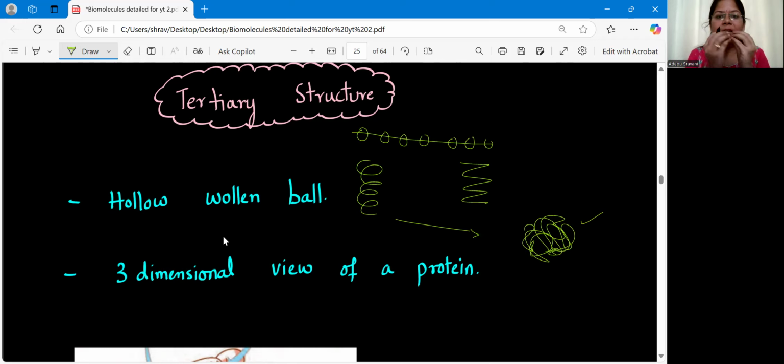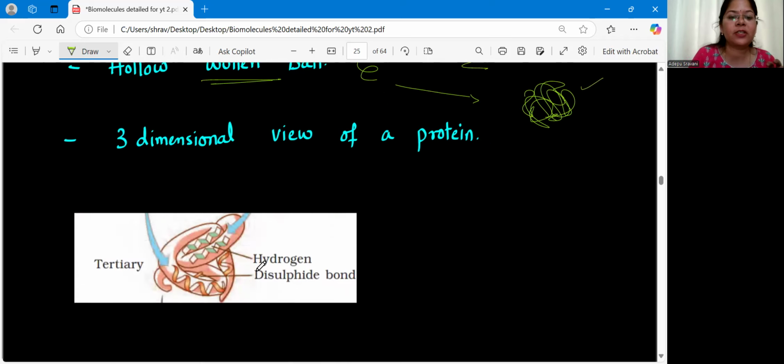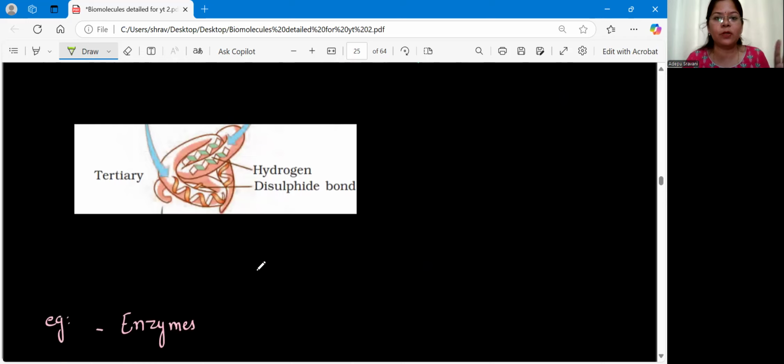So this one will have a 3D dimension, isn't it? You have taken a chain, you have made it a helix, and that helix you have folded randomly. So that will have a 3D dimension. This will be just like your woolen ball, clear, with a 3D view, or a 3D dimensional protein. Such a structure of the protein we call the tertiary structure. This diagram is given in your textbook for tertiary structure.